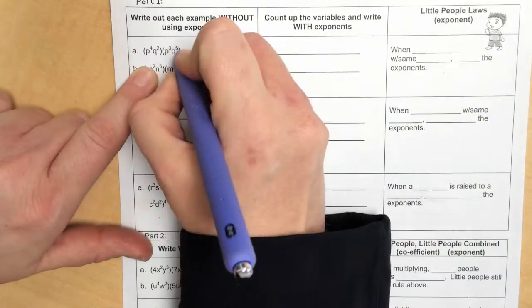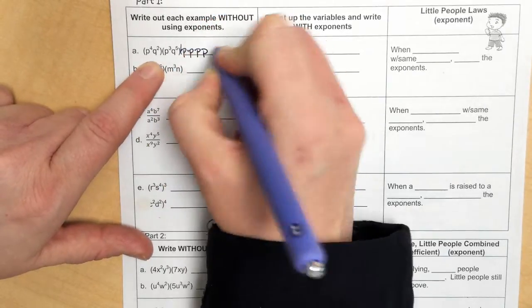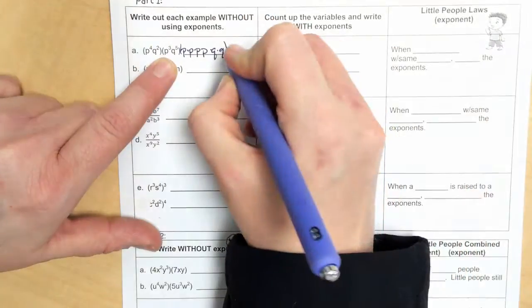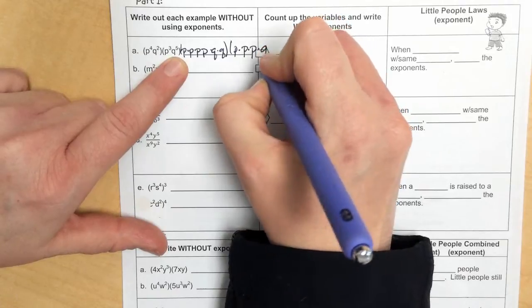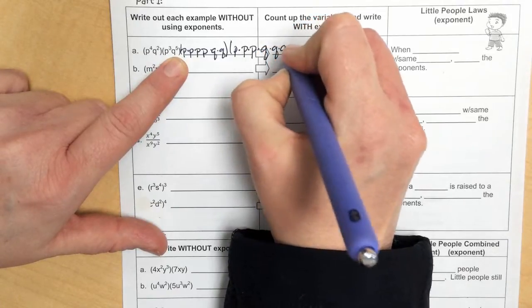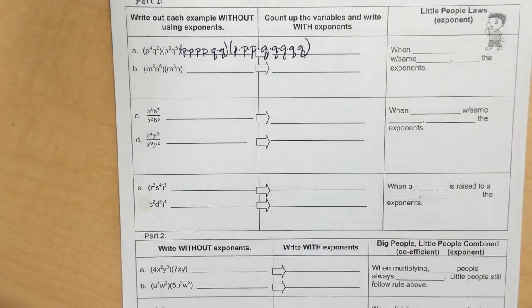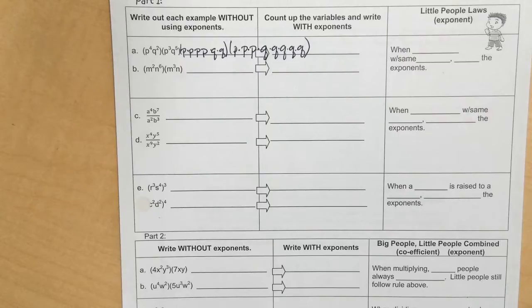And so when I see p to the fourth, it means I have 4 p's being multiplied. And I have 2 q's. And then in the second parenthesis, I've got 3 p's. And I have 5 q's. And yes, I don't have enough space. So when I write all those out, that's what it asked me to do right here. So this is to show you what's happening.